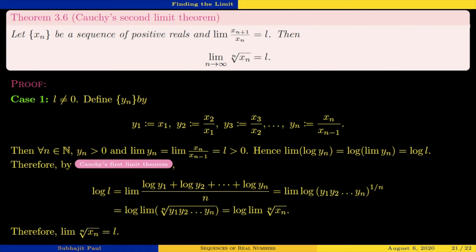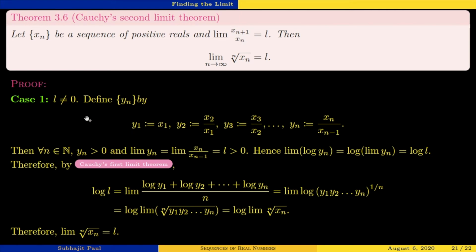That means if this limit is L, it may not be true that this limit is also L. But if this limit is L, then that limit is definitely L. The nth root limit existing does not imply the term ratio limit exists as well. But the term ratio limit existing always implies that the root limit exists.